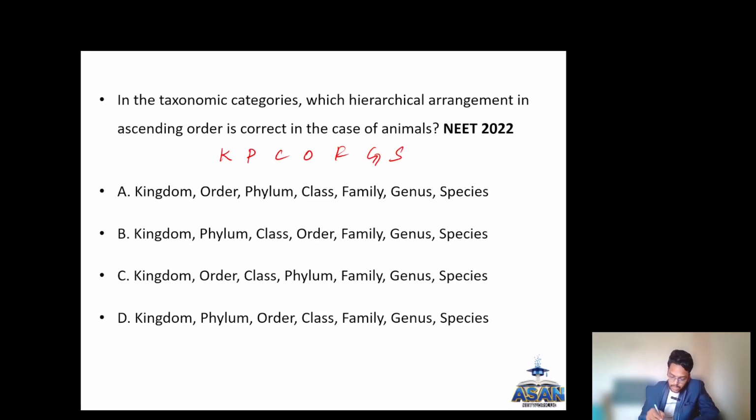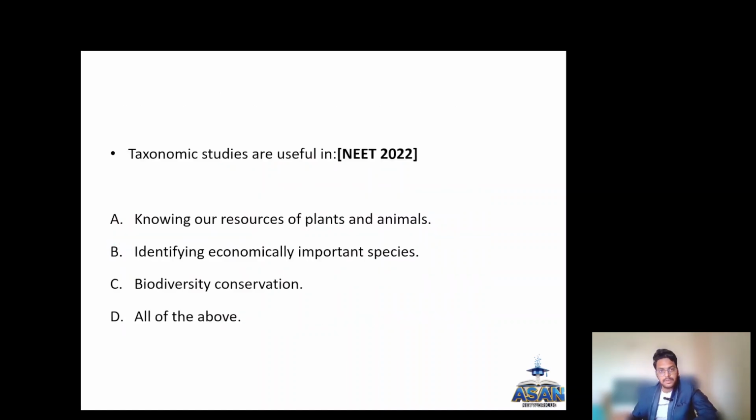So kingdom, phylum, class, order, family, genus and species. Option B is the right answer. Taxonomic studies are useful in knowing our resources of plants and animals, correct? Identifying economically important species, correct? Biodiversity conservation, correct? So all of the above is the answer.